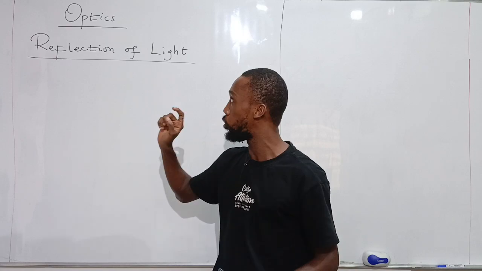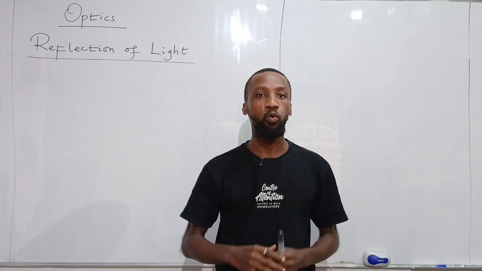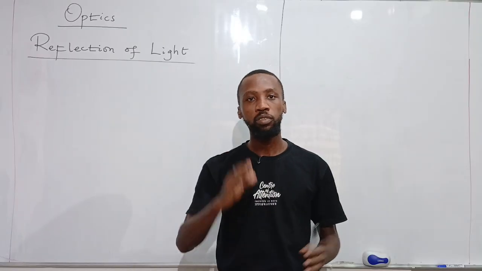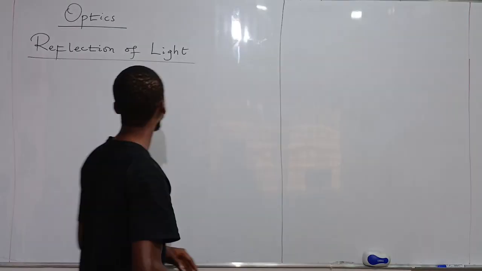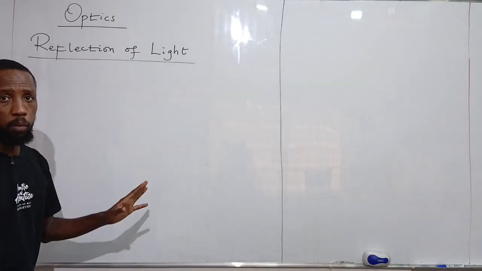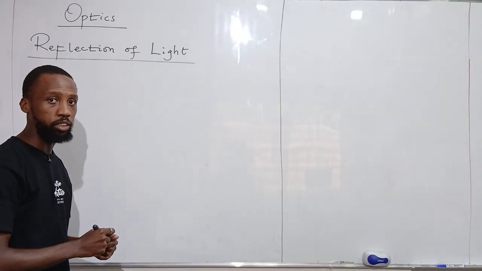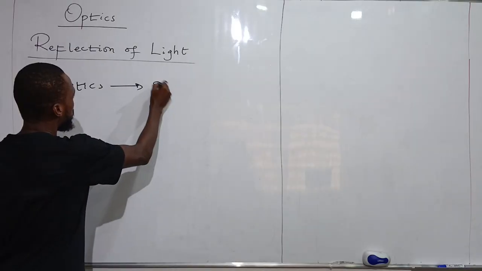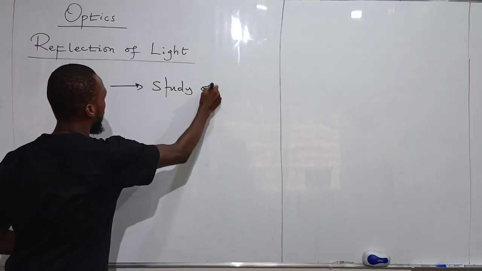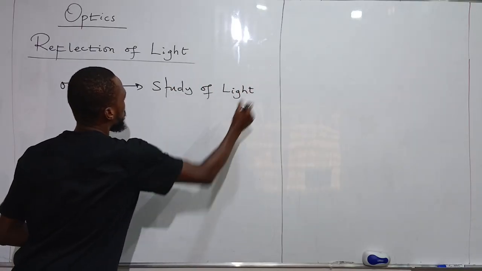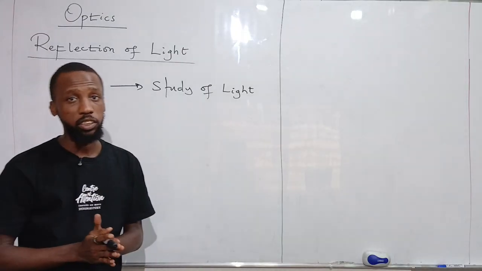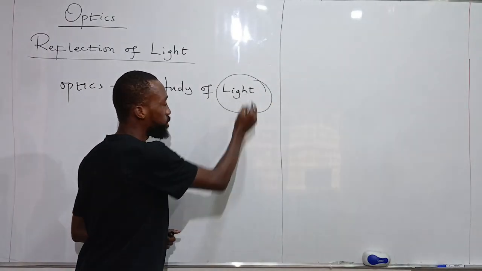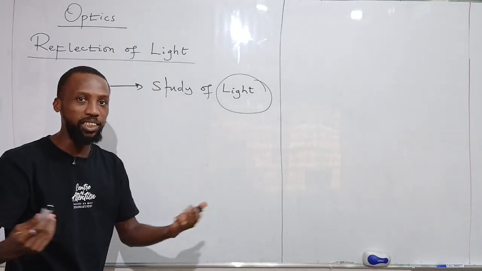So I'm going to be starting from what optics is all about and what you need to know as regards optics before we now move straight to what we call reflection of light. So let's begin. When we talk about optics in physics, what exactly is optics? Optics is just a branch of physics that deals with the study of light. So that means that we are introducing another concept, which is light. So what exactly is light?